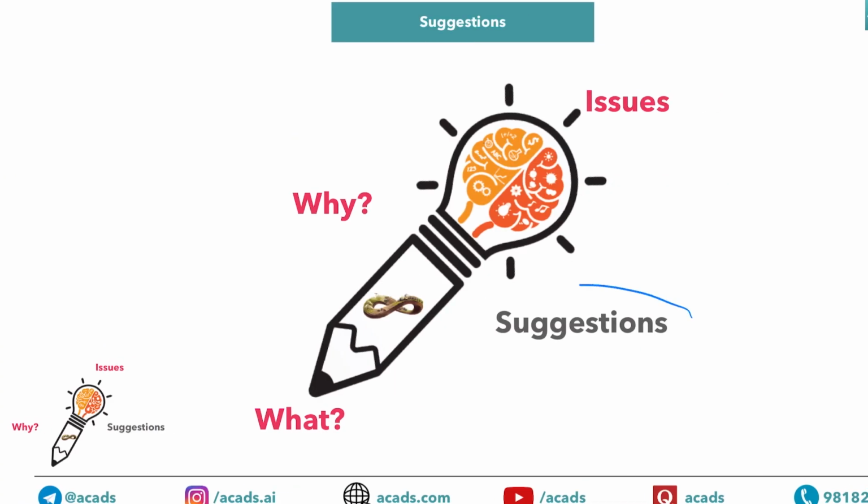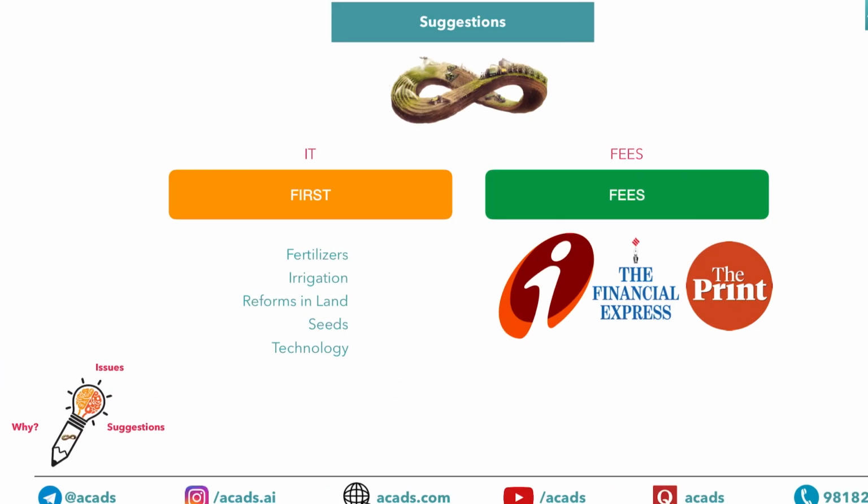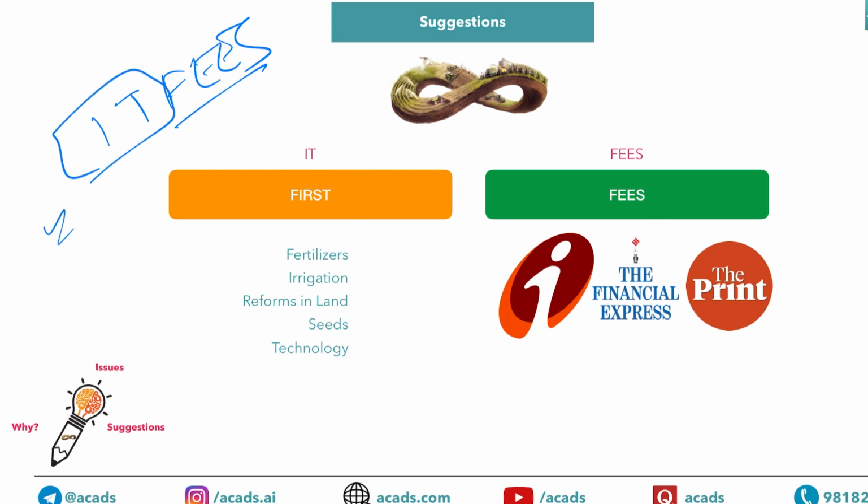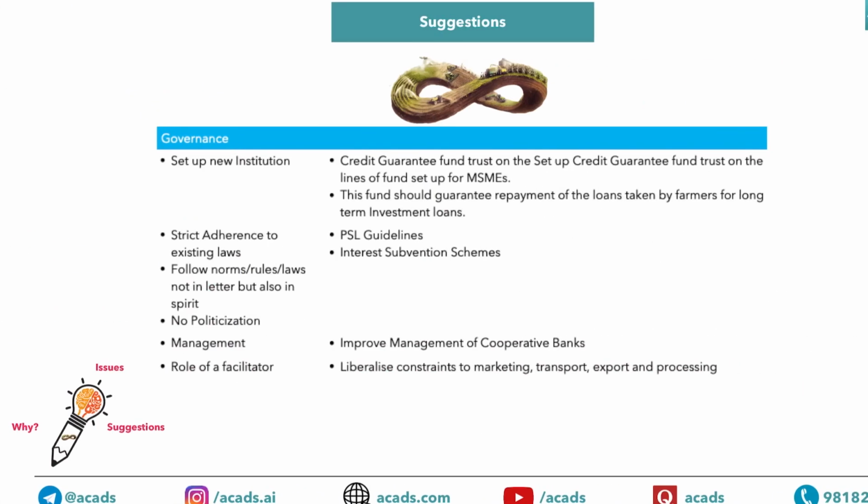Now we will come to the last topic, that is suggestions. In suggestions, the template is the same, IT fees, because ultimately we need to use templates across these dimensions only. But there are a few generic and governance-related suggestions also that we will see in detail. So number one, related to governance. What are these suggestions? Please look here.